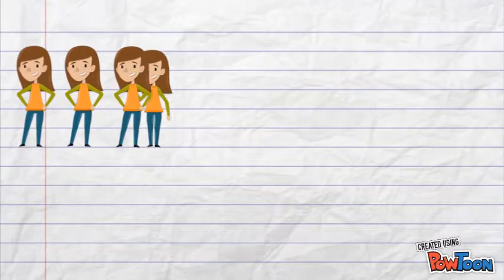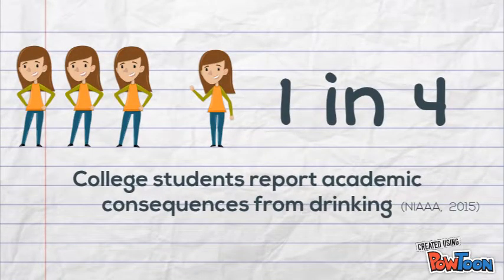1 in 4 college students report academic consequences from drinking, including missing class, falling behind in class, doing poorly on exams or papers, and receiving lower grades overall.